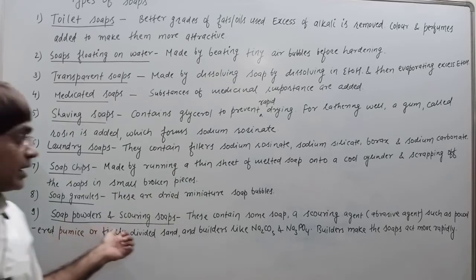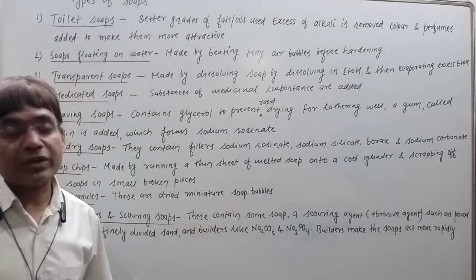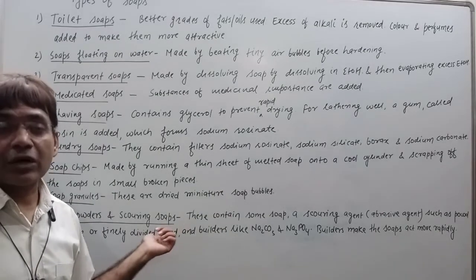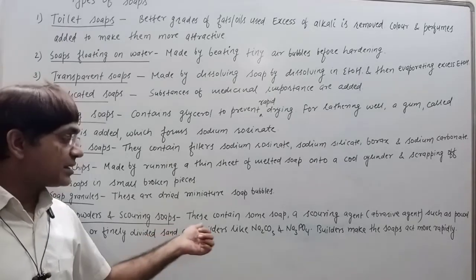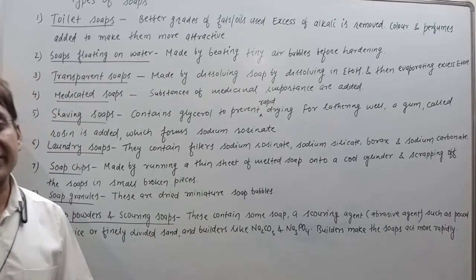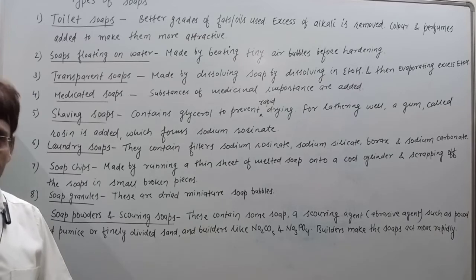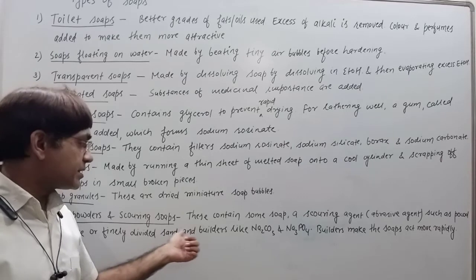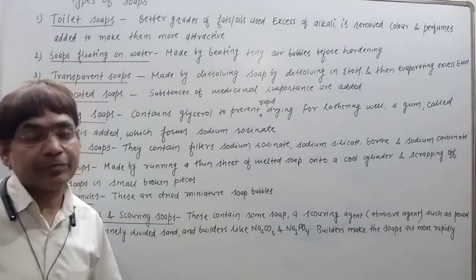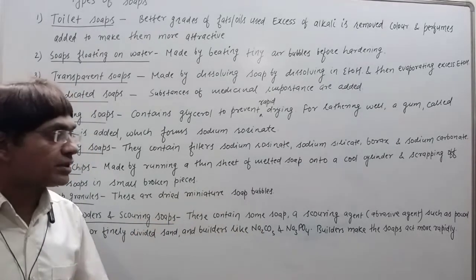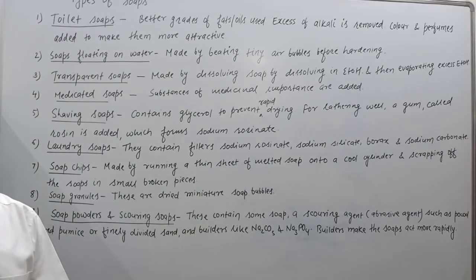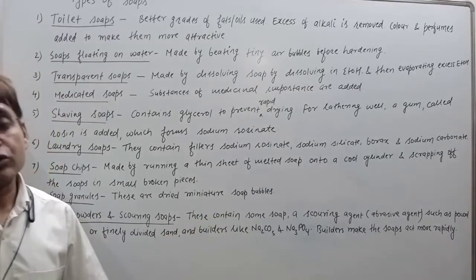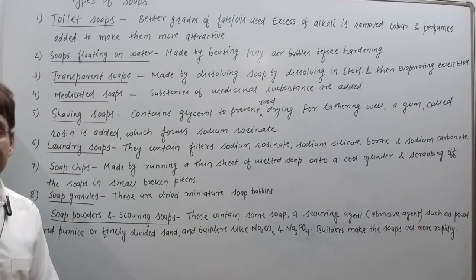Fine. Then they also contain builders like sodium carbonate or sodium phosphate. Apart from the scouring agent, they also contain fillers like Na2CO3 and Na3PO4. Clear? Then next, the presence of builders like Na2CO3 and Na3PO4 in the soap makes the action of the soap faster, more rapid.